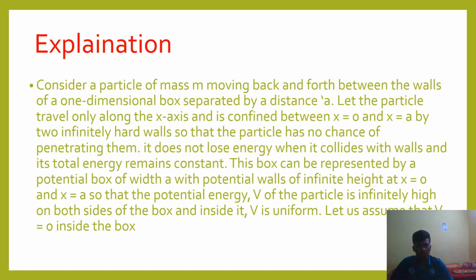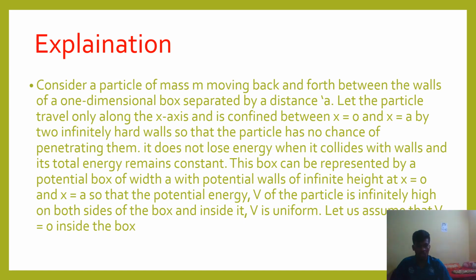Consider a particle of mass m moving back and forth between the walls of a one-dimensional box separated by distance a. Let the particle travel only along the x-axis and be confined between x equal to 0 and x equal to a by two infinitely hard walls, so that the particle has no chance of penetrating them. It does not lose energy when it collides with the walls and its total energy remains constant. This box can be represented by a potential box of width a with potential walls of infinity at x equal to 0 and x equal to a, so that the potential energy V of the particle is infinitely high on both sides of the box and inside V is uniform.